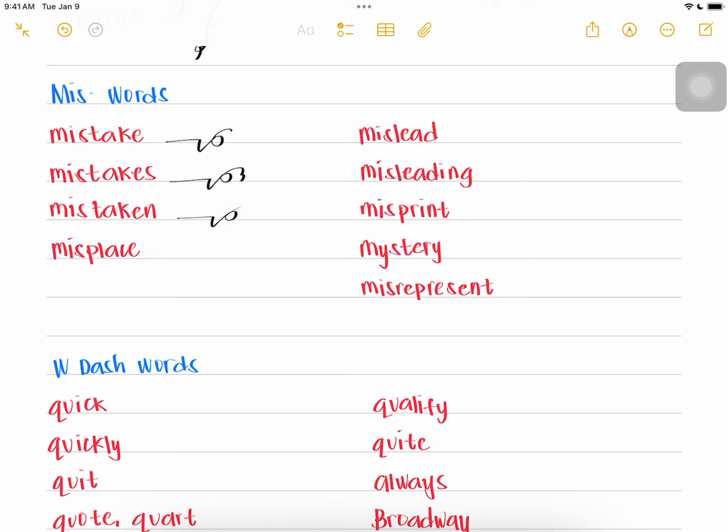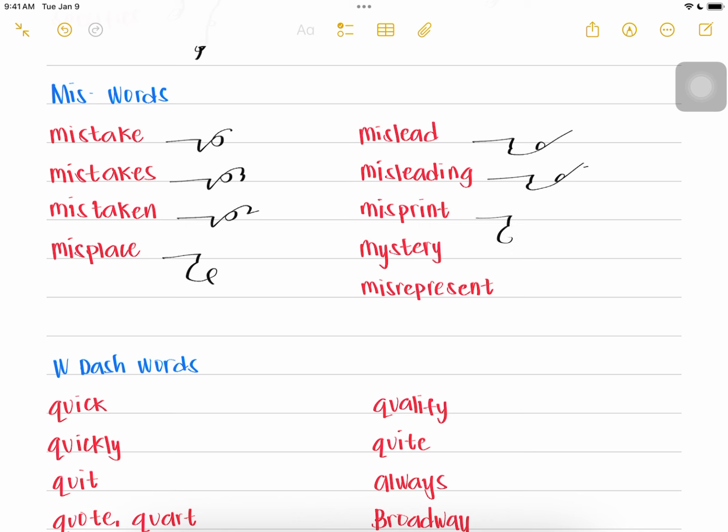Miss, TAKN, mistaken. Miss, PLAS, misplace. Miss, LED, mislead. Miss, LED, ing, misleading.